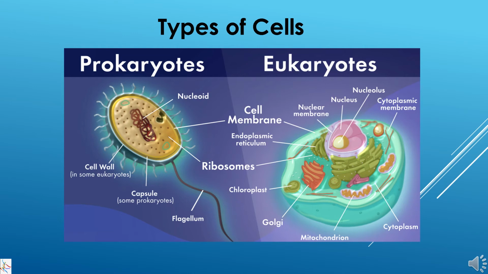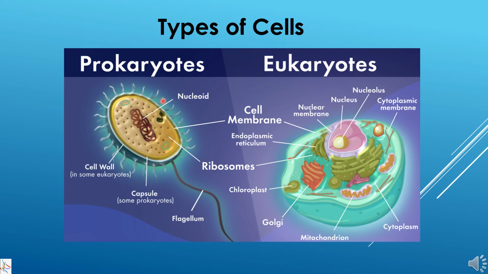Now we come to the types of cell. The cells are basically divided into two types, prokaryotic cell and eukaryotic cell. Pro means primitive and karyon means nucleus. So the cell which have primitive nucleus, they are prokaryotic cell with primitive nucleus. And here the example that we take is of bacteria.